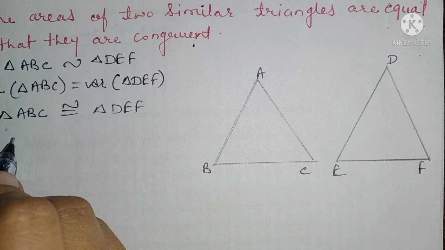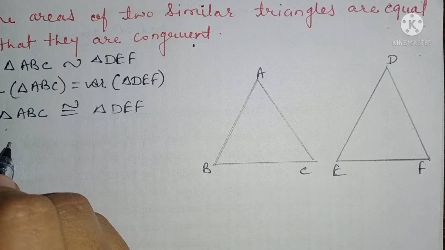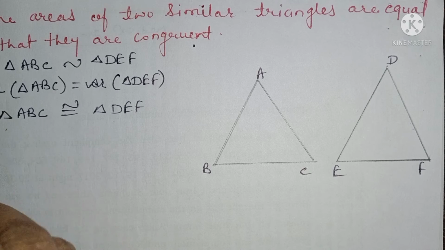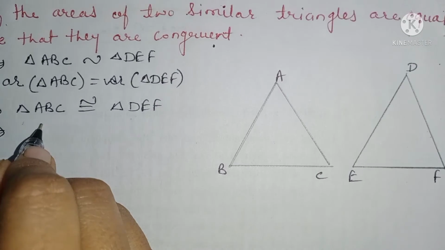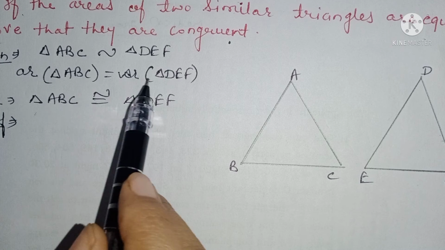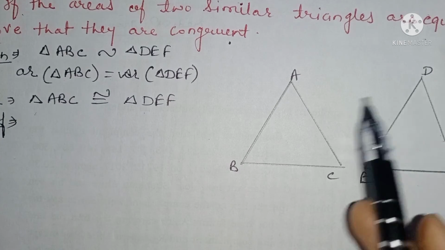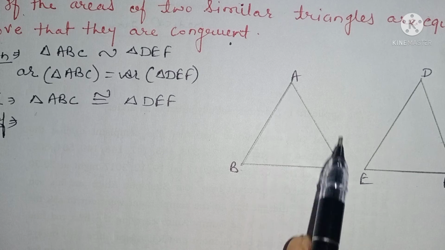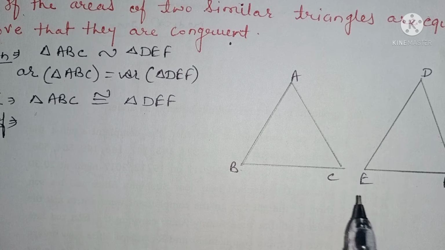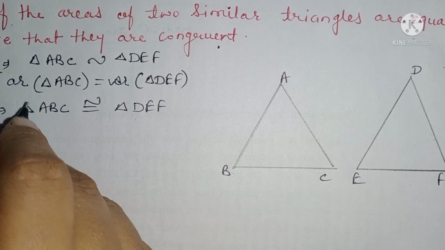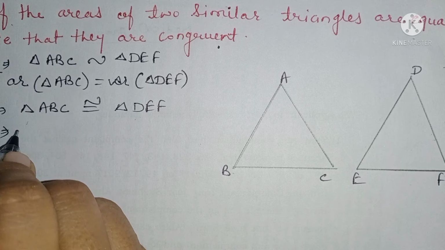So you know that if two triangles are similar, then the ratio of the areas of the two similar triangles is equal to the square of the ratio of their corresponding sides, right? So according to that, we can write the area of triangle ABC upon DEF is equal to AB upon DE whole square is equal to BC upon EF square is equal to AC upon DF square. Okay, and what next, I'll explain you later. Let us finish till here.